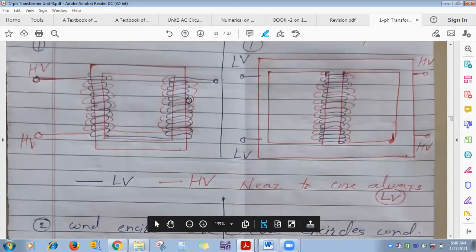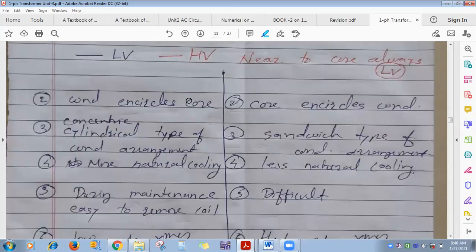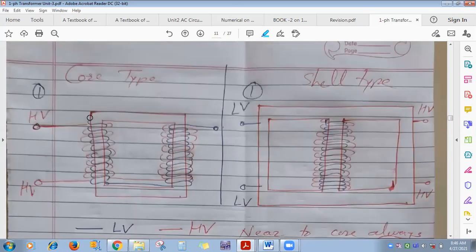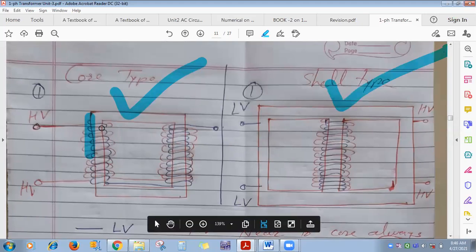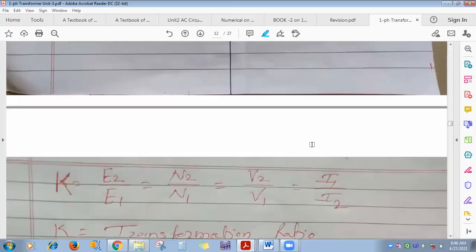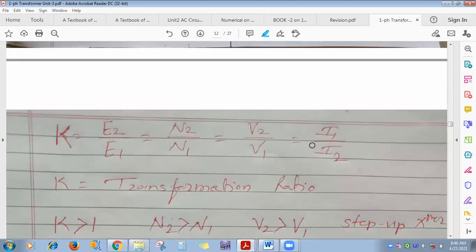Core type, shell type, we have seen the difference. Okay. In core type, here you can see 2 limbs are there. Here 3 limbs are there. This is the example of series magnetic circuit. This is the example of parallel magnetic circuit. Here windings surround core. Here core surrounds winding. And third type is also there, Bailey type, which is used for distributed magnetic field.